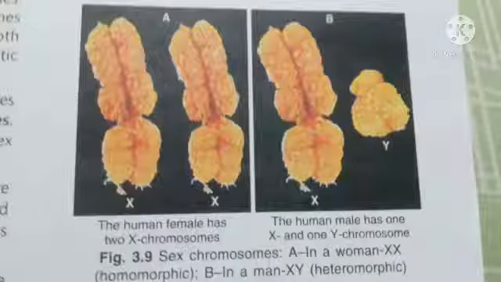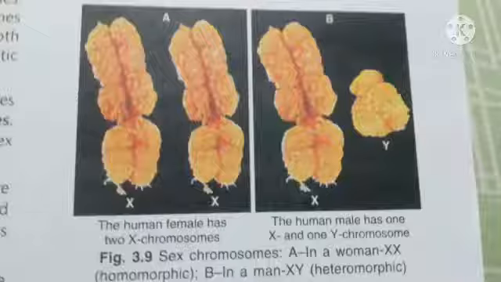You know, my dear students, that the females have two X chromosomes and the males have one X and the other one Y chromosome. So a mutation on the X chromosome in female will not be observed because of the presence of the normal allele on the second X chromosome.